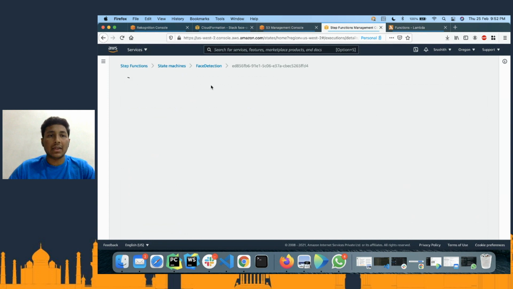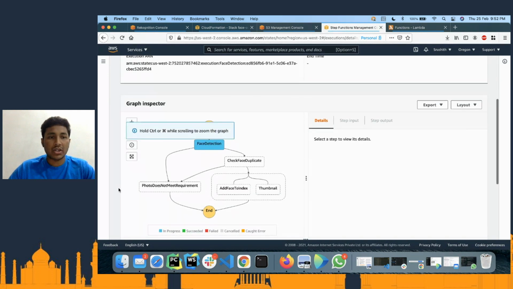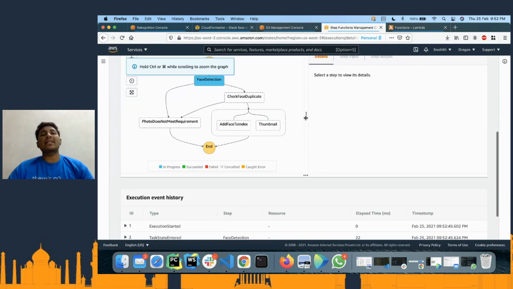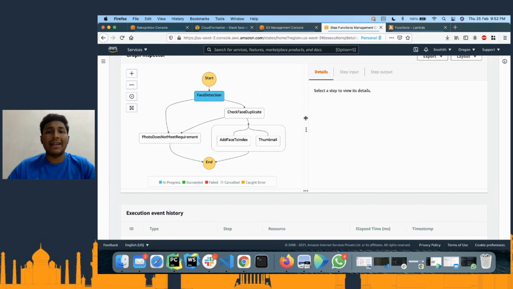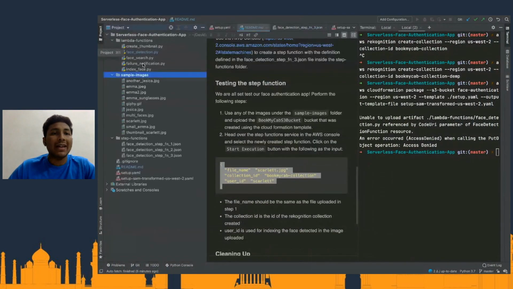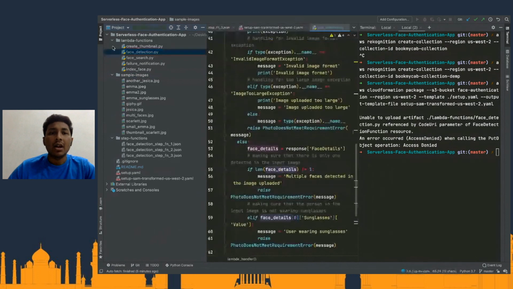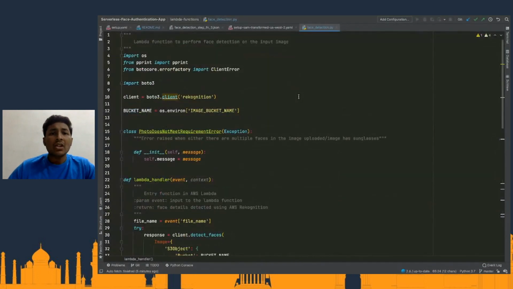Now let me start the execution. So the execution has started. So the very first thing is it's trying to go and detect the face. So while it's executing, let me quickly show you guys the very basic code that I've written. So we have the face detection. So what is happening here?